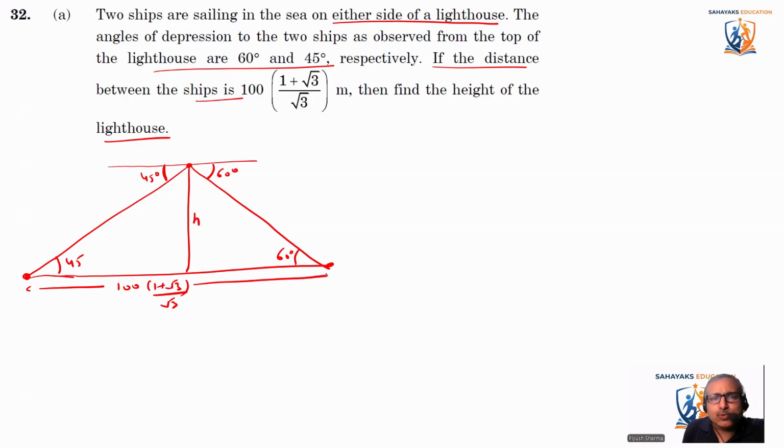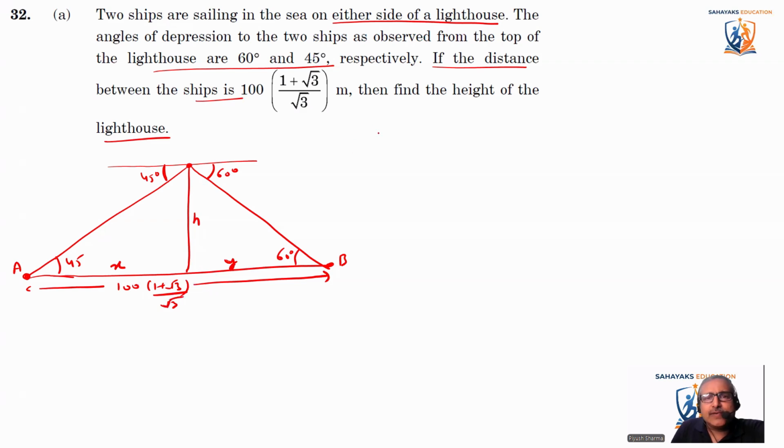This is the distance between the two ships. So let's find the distance. If this distance is X and this distance is Y, from the lighthouse the distance of ship A is X and ship B is Y. Then let's find out X plus Y and equate it with 100 into (1 plus root 3) by root 3, the distance which they have given.